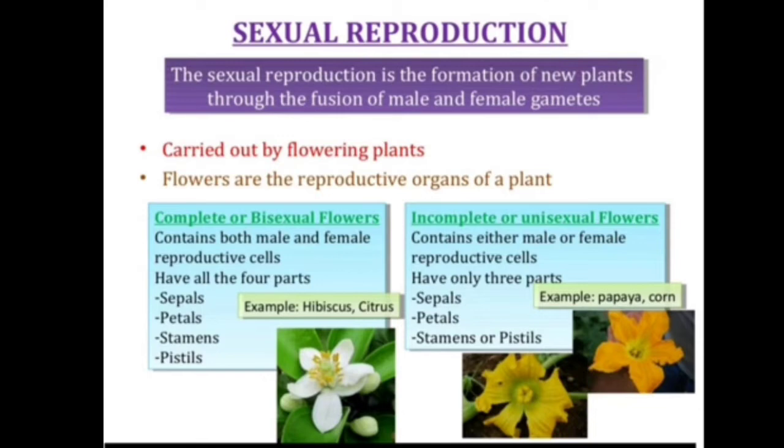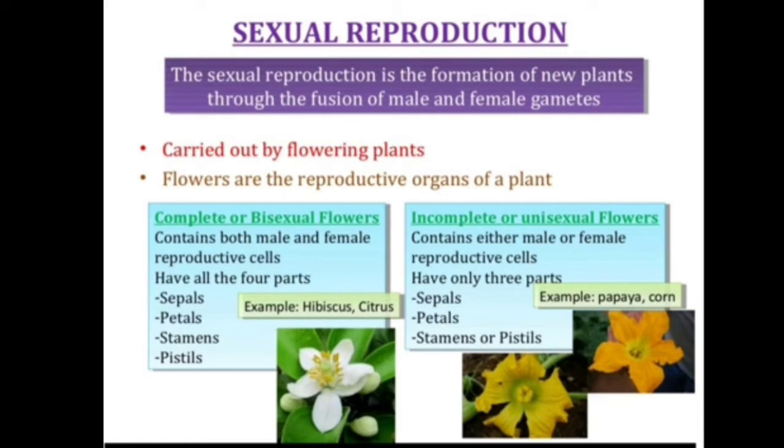Now, in the case of plants, reproduction is carried out by the flowering plants. The flowers are the reproductive organs of the plant. When the plant completes its vegetative phase and flowering takes place, the reproductive phase starts. In the flowers, there are the reproductive organs from which the new plant is produced.